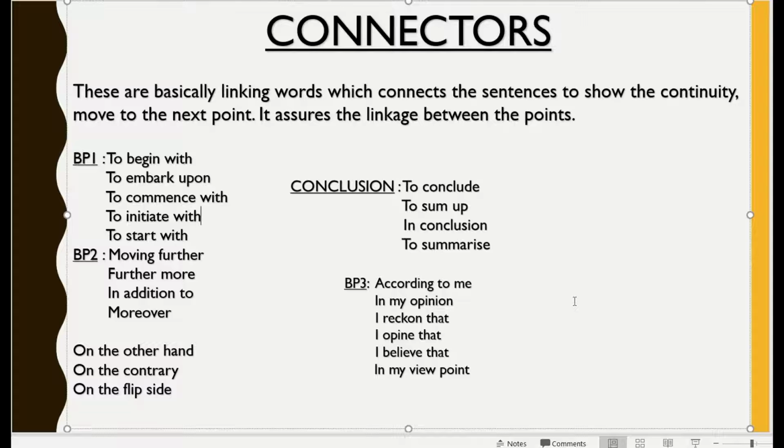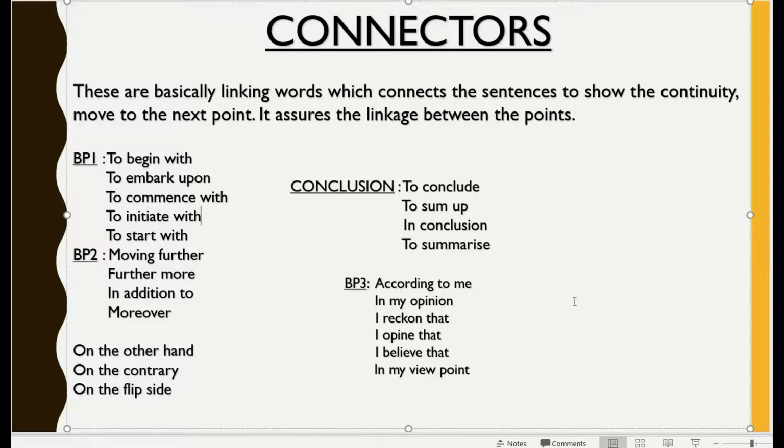But if the content in BP2 would be contradicting the content of body paragraph 1, and that will be completely different. Suppose reasons and solutions are asked, or discuss both views and give your opinion is asked. So BP1 will have some one view and BP2 will have some other view. In that case, where the views in both body paragraphs would be different, the connectors for body paragraph 2 would be, on the other hand, on the contrary, on the flip side.